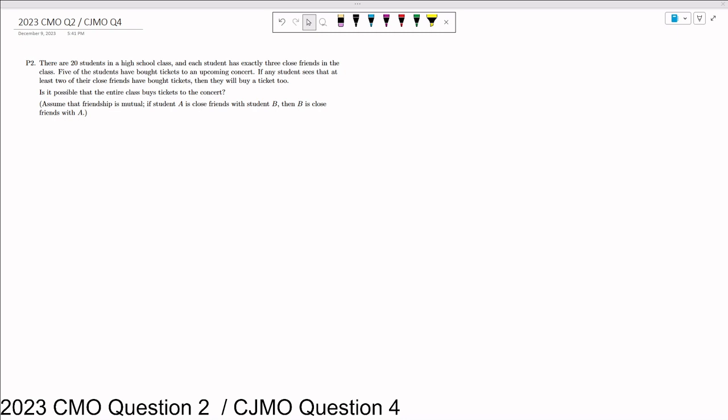Just to get a little example of why, in case you haven't done this, I'm going to draw a little picture where I try to construct a situation where this happens as optimally as I can. So these are our initial 5 people. I'm going to call them nodes, just because this is kind of a graph theory looking thing. They have tickets, so I'm going to call these active nodes and shade them in. For students that don't have them yet, I'll call those inactive nodes and just not shade them in until we activate them by giving them 2 connections with close friends who do have a ticket.